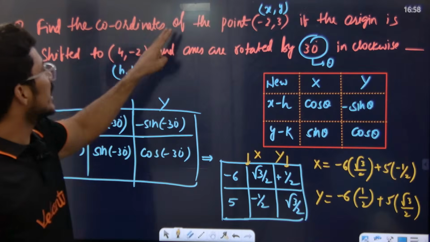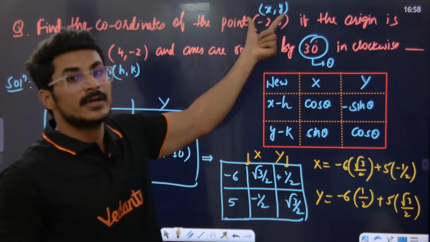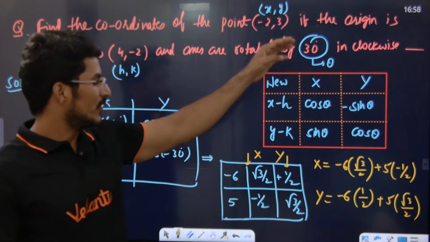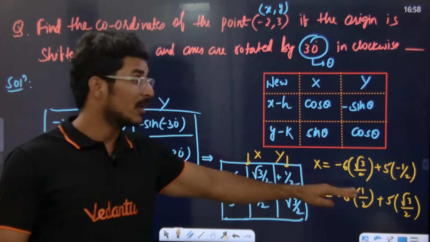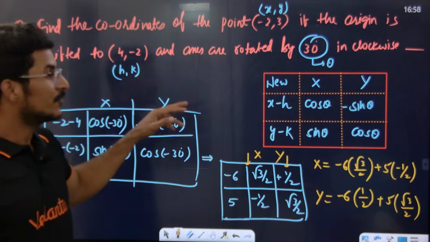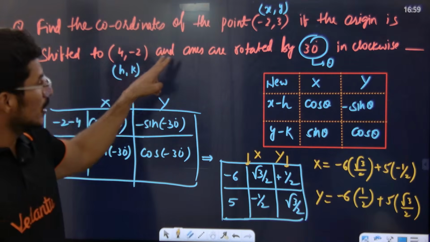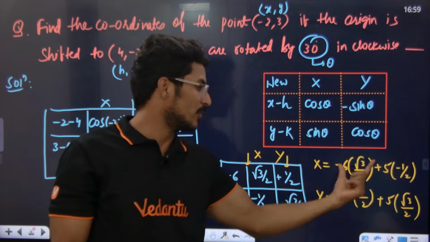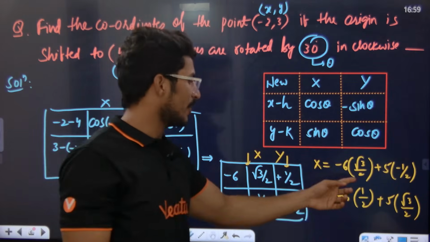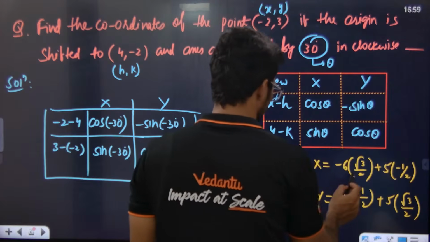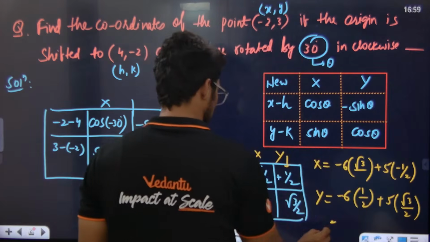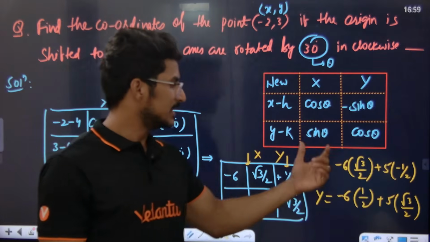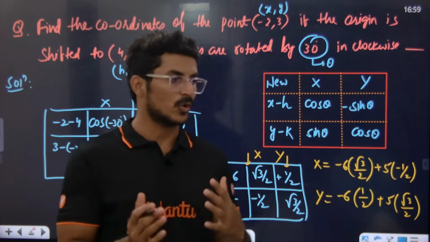What is it? Find the coordinates of the point. The coordinates will be this and this. Whenever you are shifting the origin from 0, 0 to 4, minus 2, and rotating the axis by 30 degrees, simplify to get the new coordinates. Simplify the 2 ones and 2 threes, and we get the answer. Correct or not? Yes or no? Tell me. Simplify this and we get the answer.